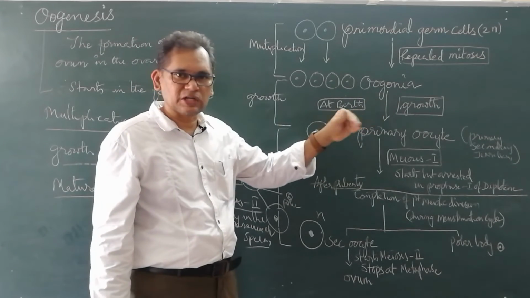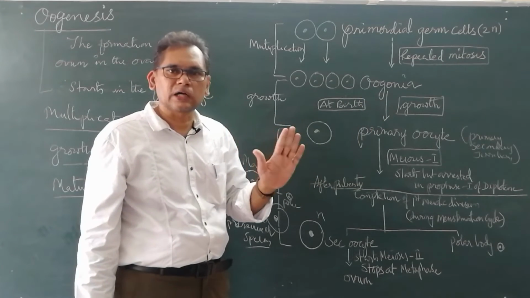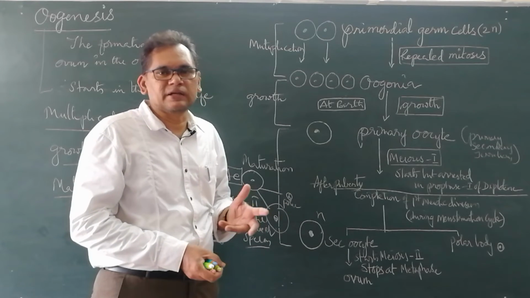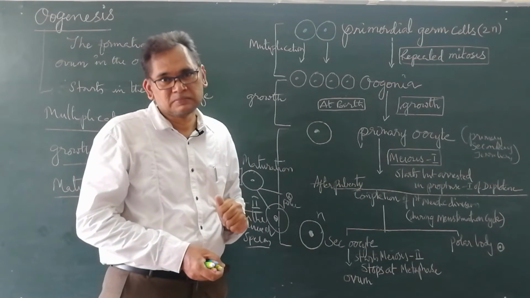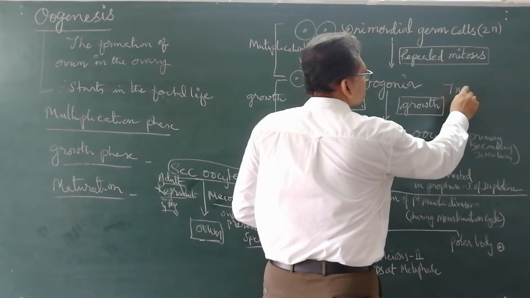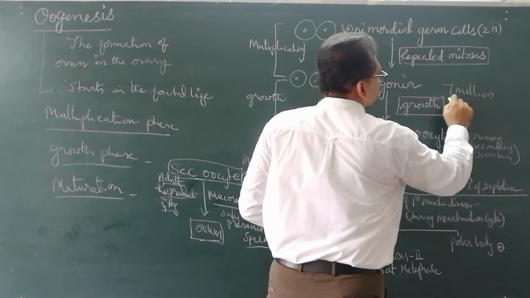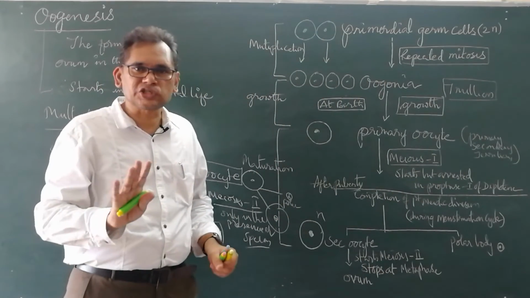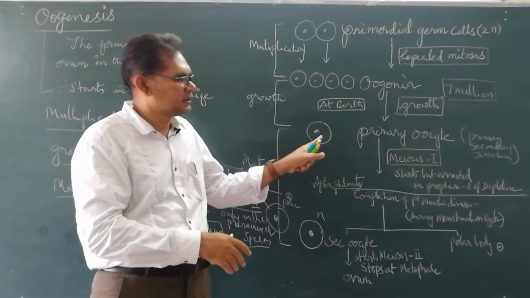The oogonia which remain from the fetal stage, how many? Nearly 7 million. They do not undergo multiplication after birth; they remain.